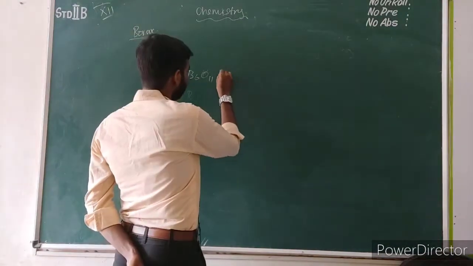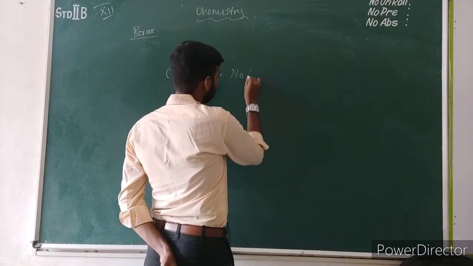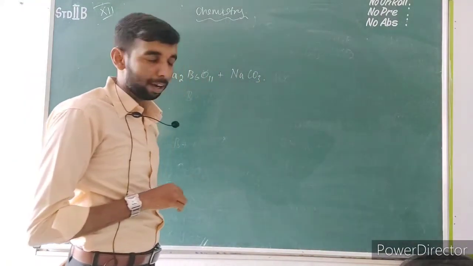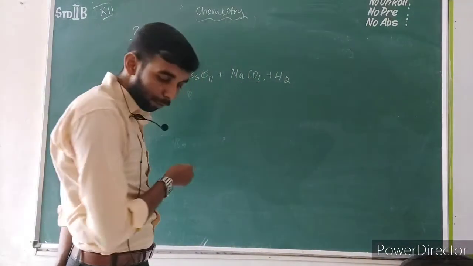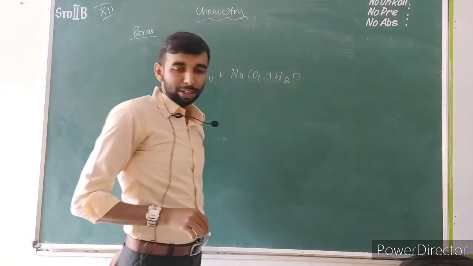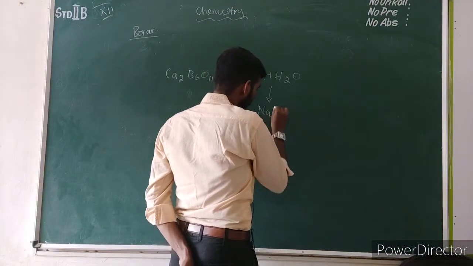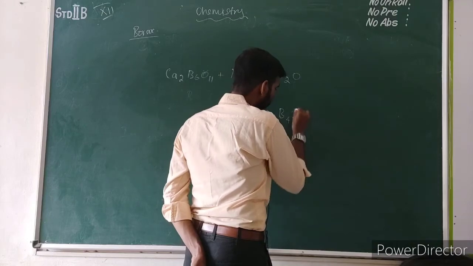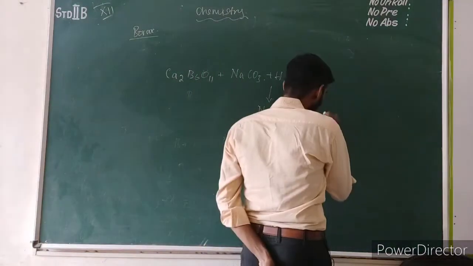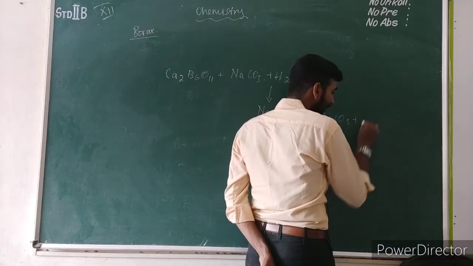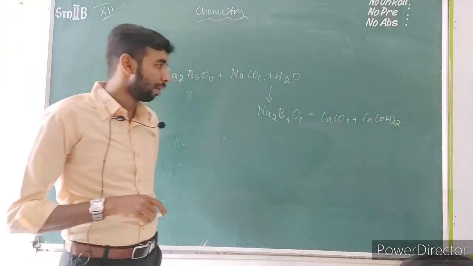If you boil this colemanite in the presence of sodium carbonate, Na2CO3, along with water molecules, the reaction occurs between the sodium carbonate, the water molecule and the colemanite. The product will be called borax, Na2B4O7, along with calcium carbonate, CaCO3, and calcium hydroxide, Ca(OH)2. Okay, this is called the reaction of borax.